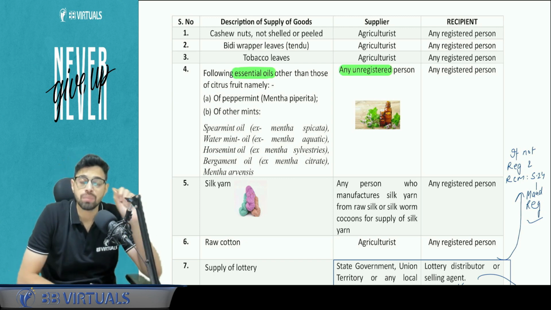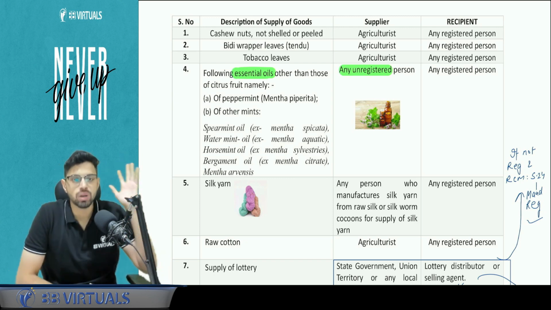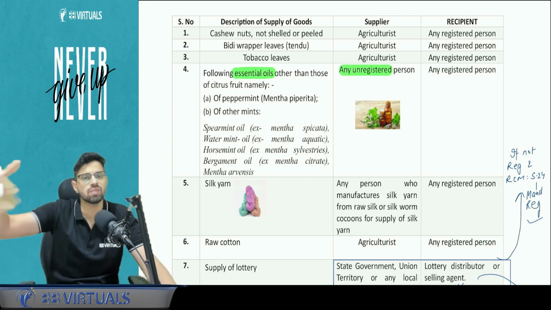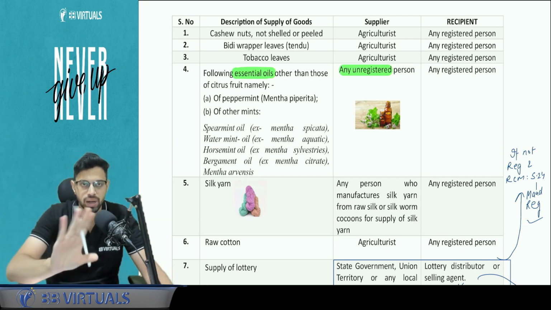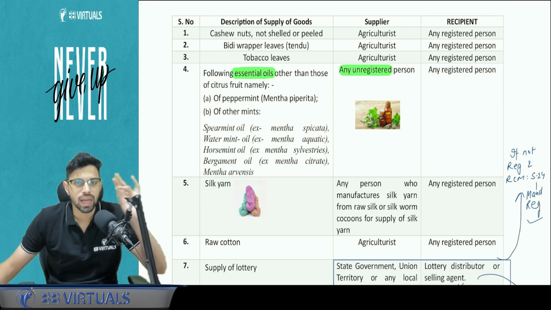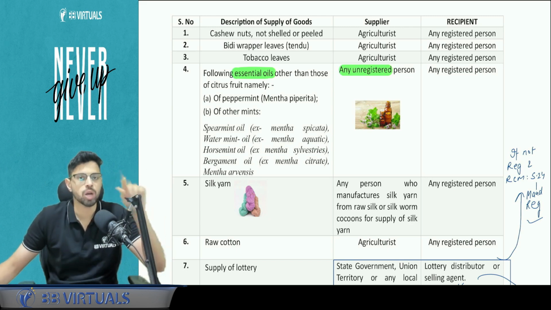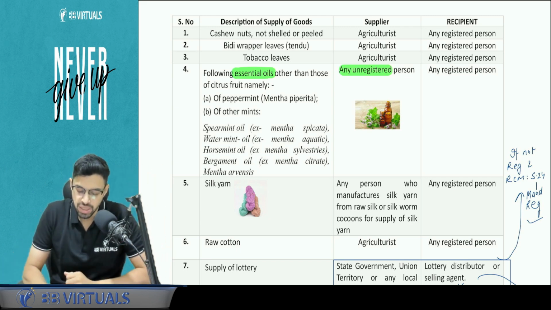But if that person is, let's say, not involved in the supervision, his or her family is not involved in the supervision, they are sitting somewhere else and someone else is doing the work, they will not be covered under agriculturist. Firm, company, LLP are never agriculturist. We are only talking about an individual or HUF.